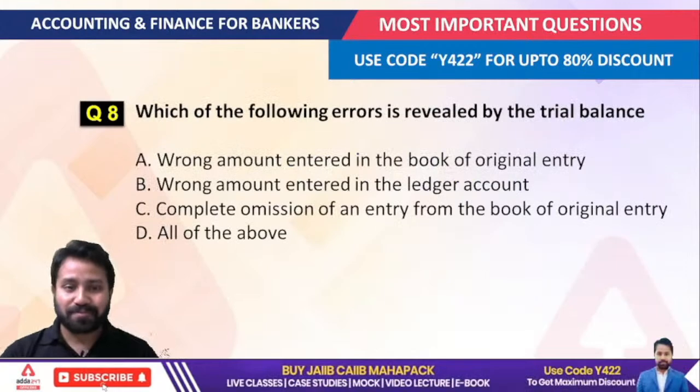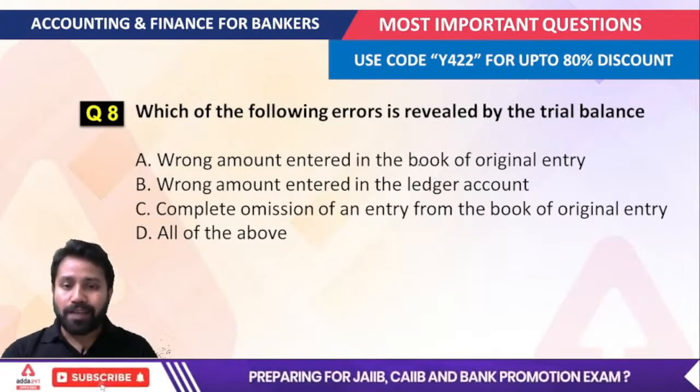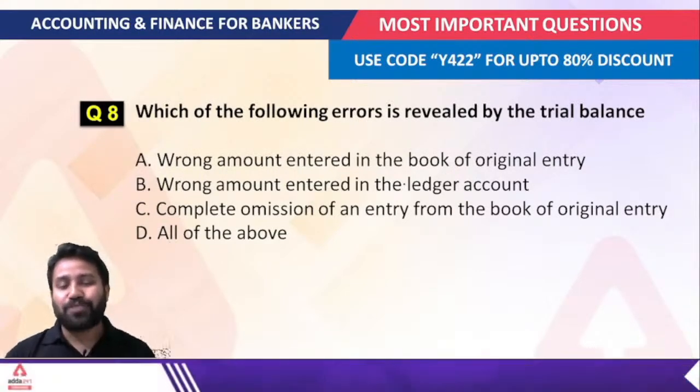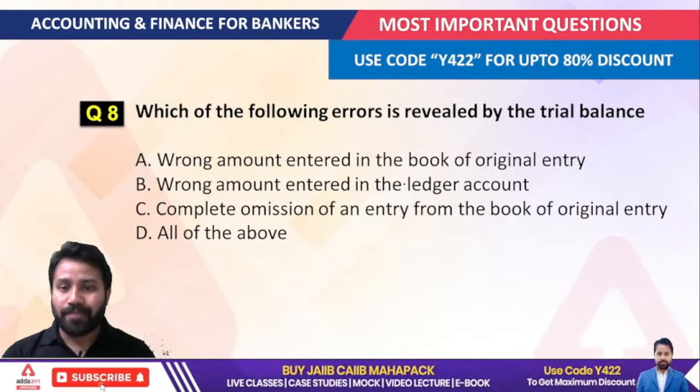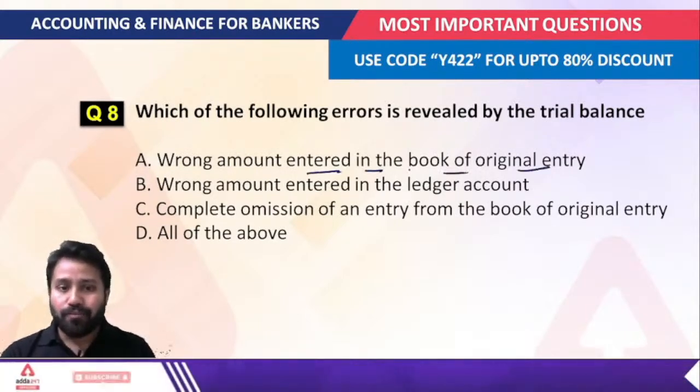Next question. Which of the following errors is revealed by the trial balance? We have to find the correct option here, and these types of questions that come in the examination can confuse you. Just try to read the options. The wrong amount entered in the book of original entry.